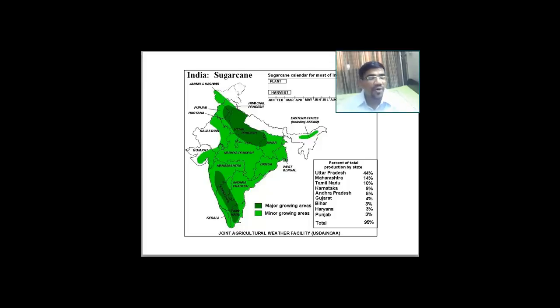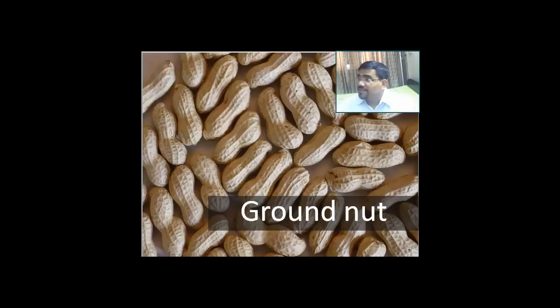So further we move on to the next topic, and that is the oil seeds. Oil is very important for people of India. You know how much oil we all consume, and that oil, not only do we consume, it influences us to a great extent. A lot of problems are existing in this world because of too much use of oil, as you all know. So here you see groundnut. Groundnut is a very important source of oil, and here the groundnuts are for you. Now you can have them.